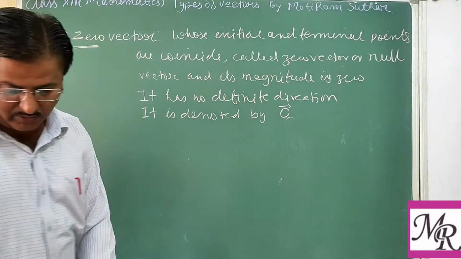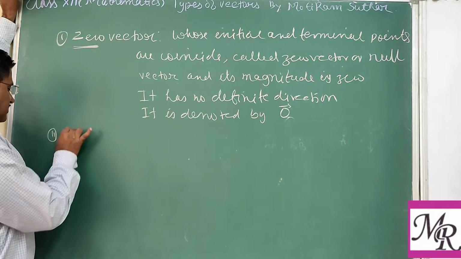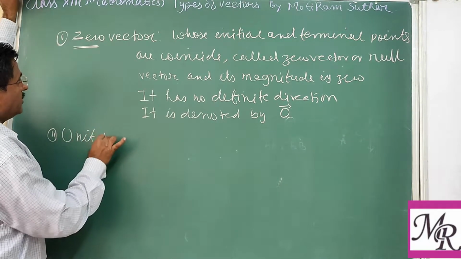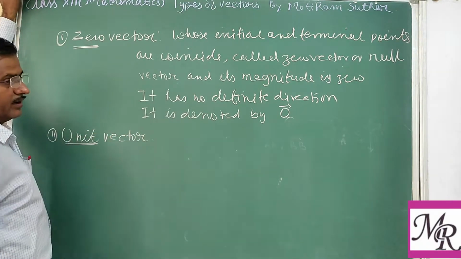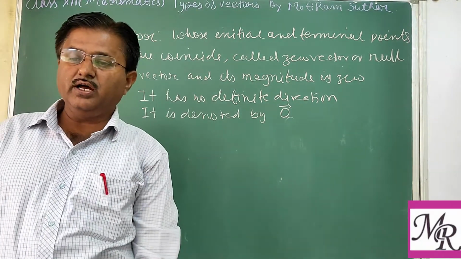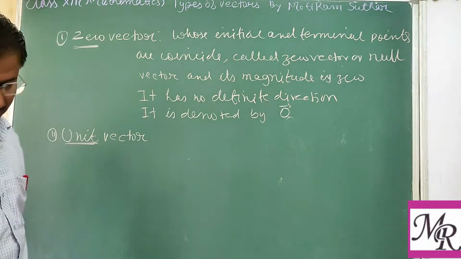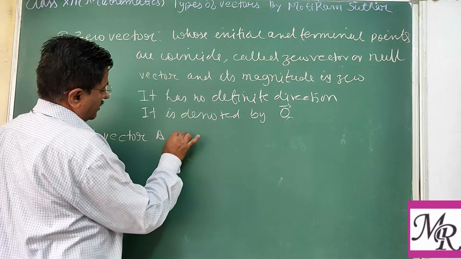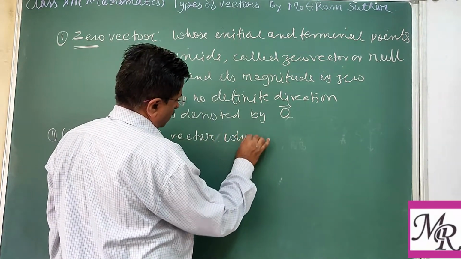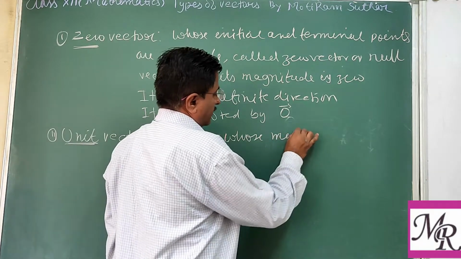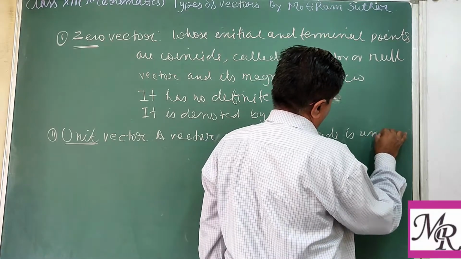Now second is the unit vector. Again, the name itself explains its definition. Unit is 1. So it is clear that a unit vector is a vector whose magnitude is unity, or 1.